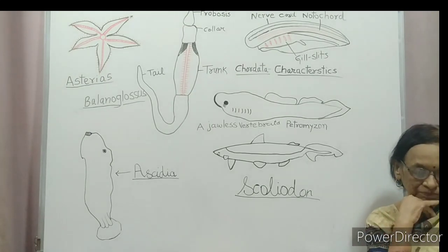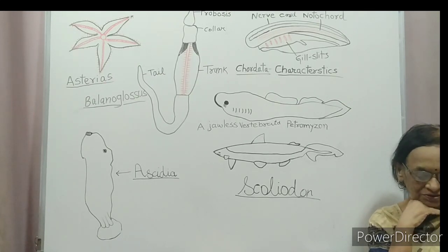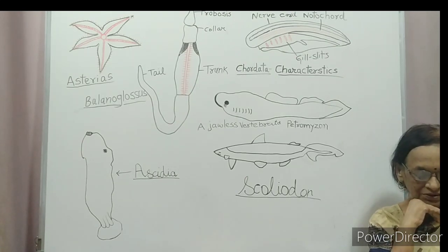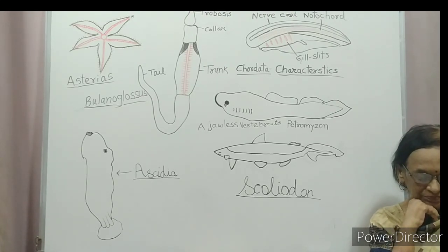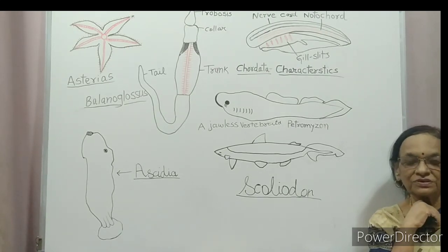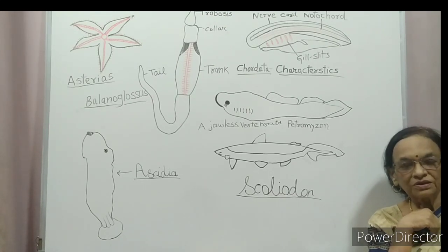Now examples: marine, Exocoetus, flying fish, Hippocampus, seahorse; freshwater, Labeo rohu, Catla, Clarias, Magur; aquarium, Betta, fighting fish, Pterophyllum, angel fish. So these are examples of Osteichthyes.